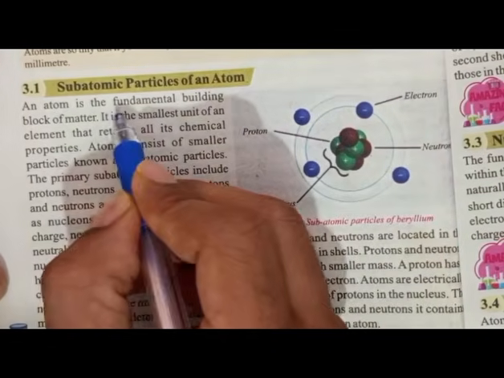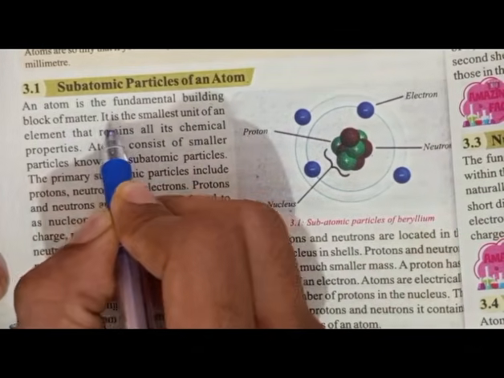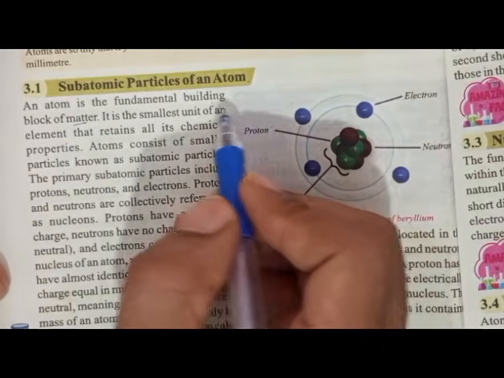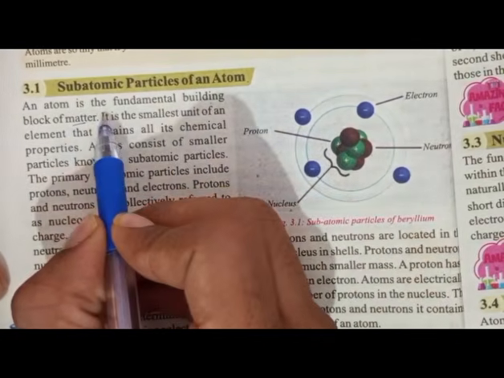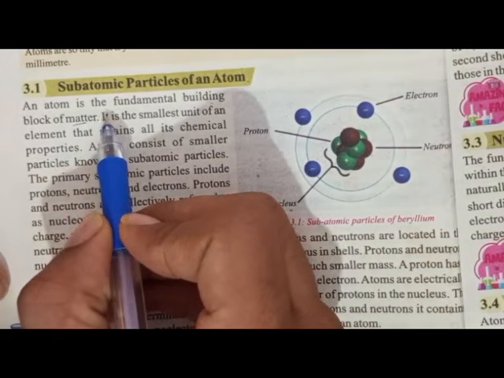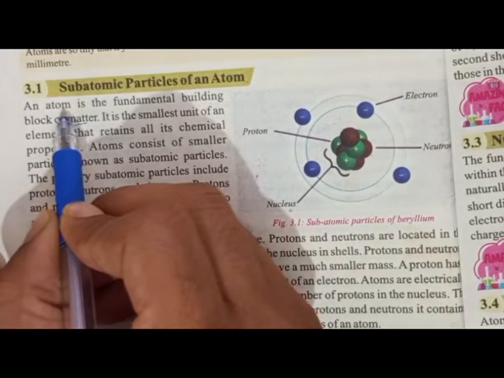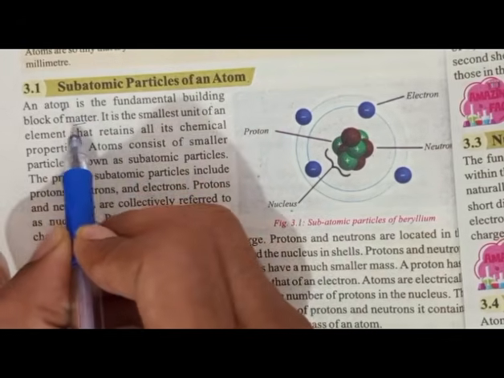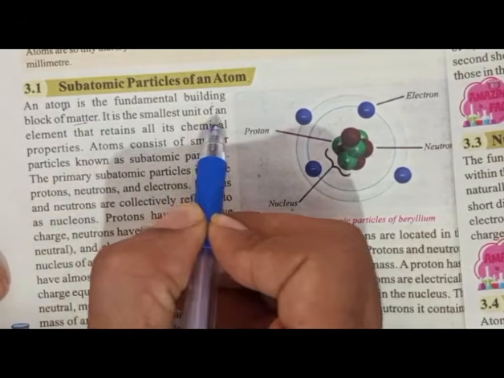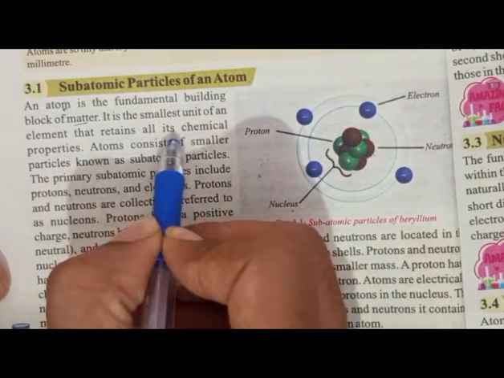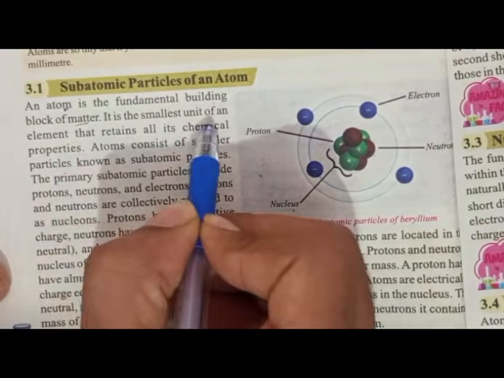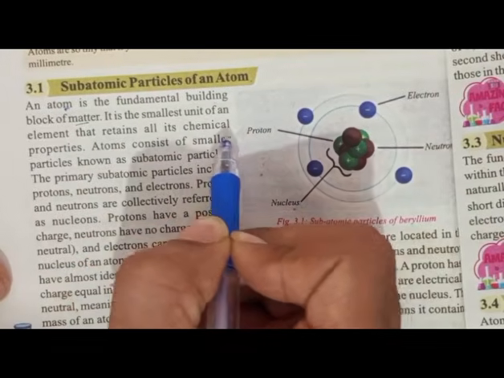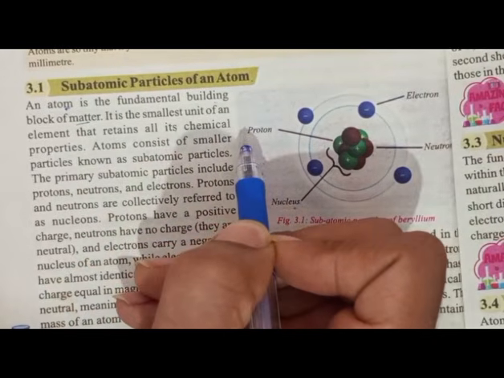An atom is the fundamental building block of matter. What is matter? Anything which has mass and occupies space. Every matter is made up of tiny particles that are known as atoms, so atom is the building block of matter. It is the smallest unit of an element that retains all its chemical properties.